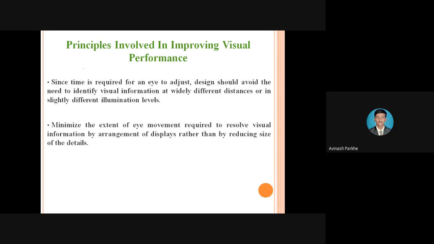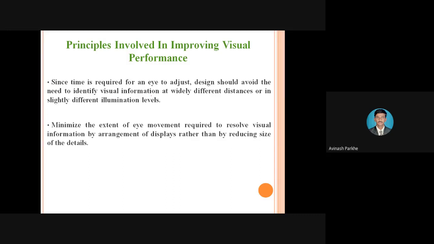Since time is required for an eye to adjust, design should avoid the need to identify the visual information at widely different distances or in slightly different illumination levels.